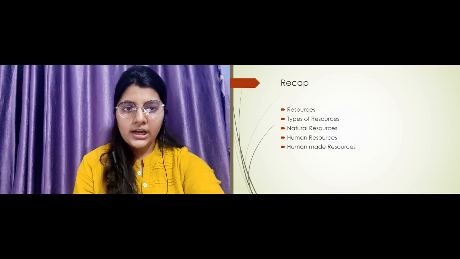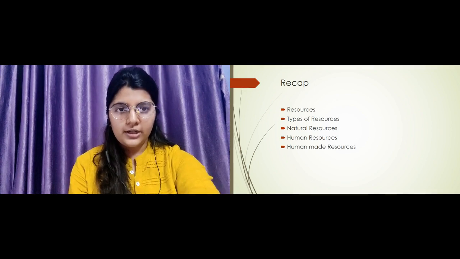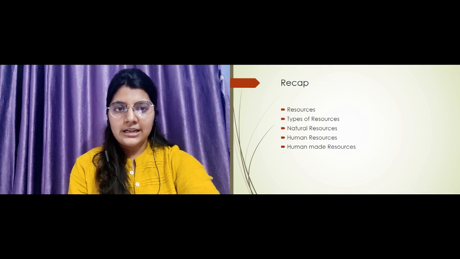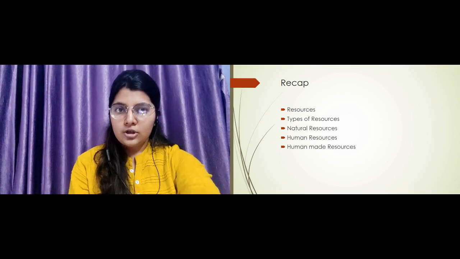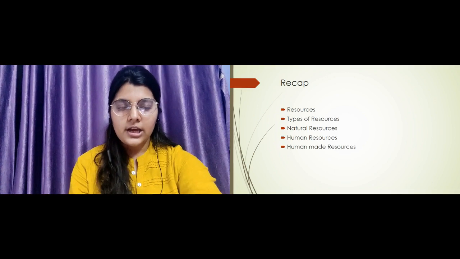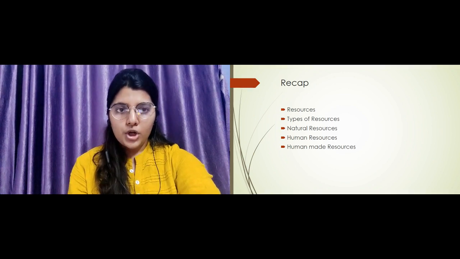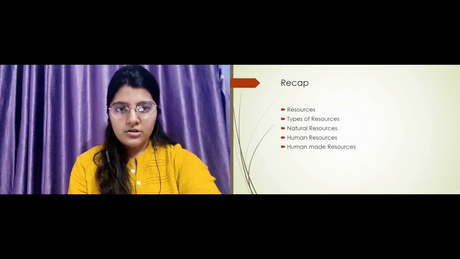Now we will quickly have a recap of all those things which we have studied today. So firstly we have studied resources and then 3 different types of resources. So what are resources? Anything that satisfies our need, has got some use or utility, and has also got some value or worth is called a resource. Like I gave the example of water. If I am thirsty, I will need some water, so then water becomes my resource. So this was about resources.